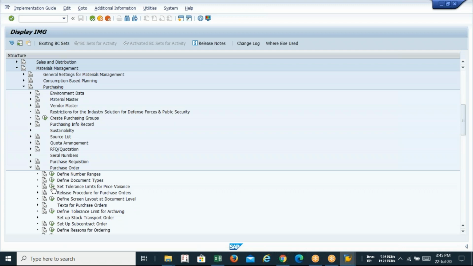Please make a note of this menu path. After Purchasing, then Purchase Order. After that, this one.